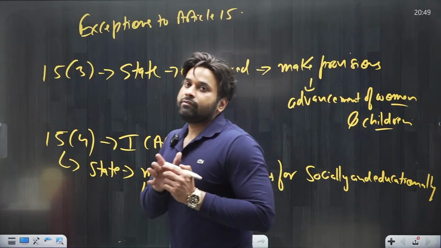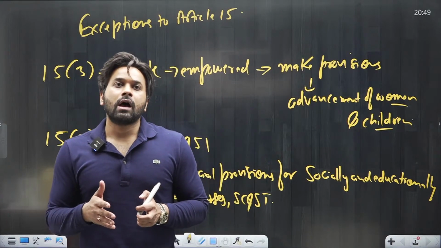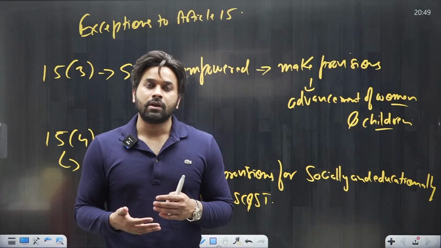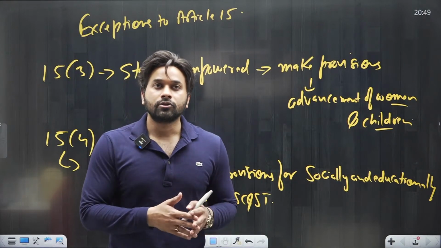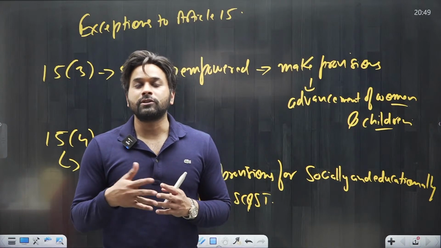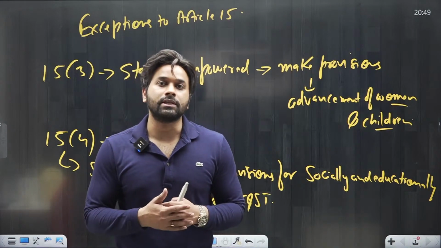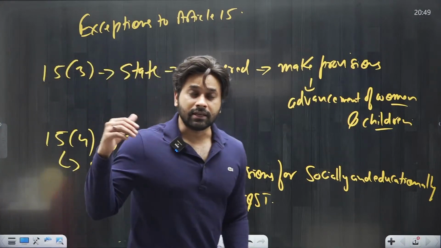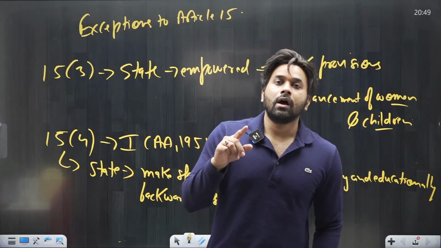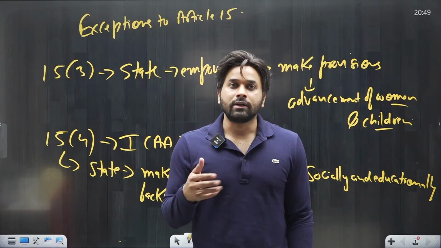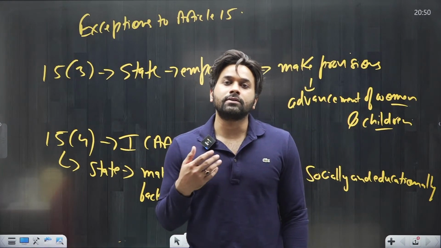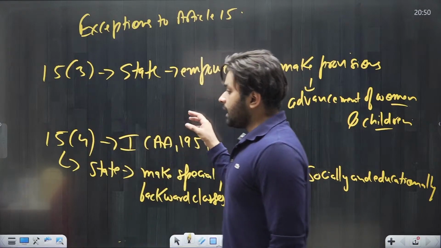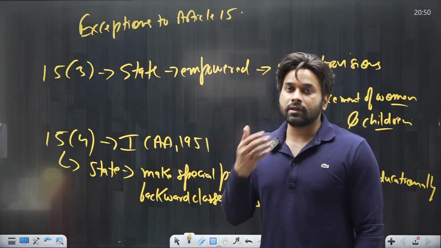But remember, here we are discussing special provisions which do not include reservation in government jobs, because reservation in government jobs is dealt with under Article 16. Under Article 16 we will discuss what the special provisions in government jobs for SC, ST and OBC are. But right now we must understand that special provision here can include providing reservation in colleges, that is, educational institutions. We all know that there is a reservation for SC, ST, OBC in educational institutions. So with the help of this article, the government can provide reservation in educational institutions.